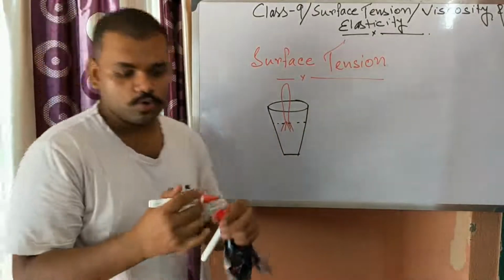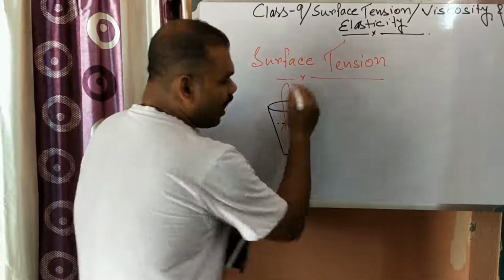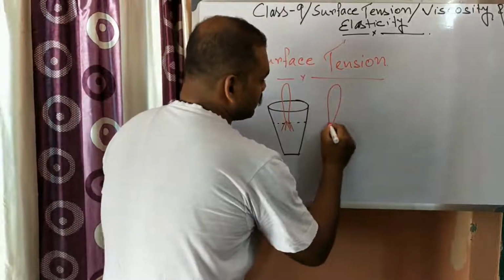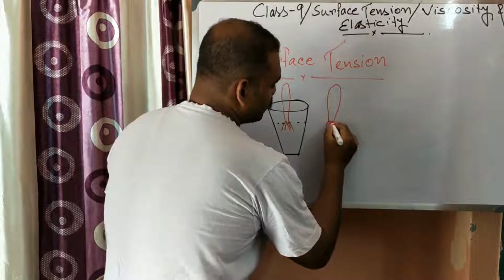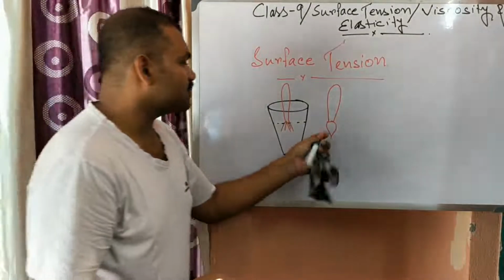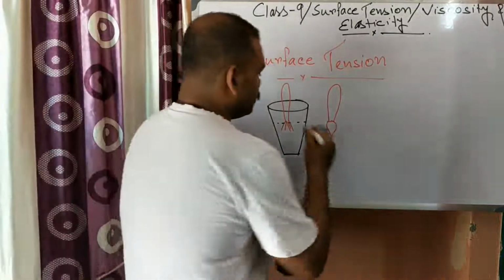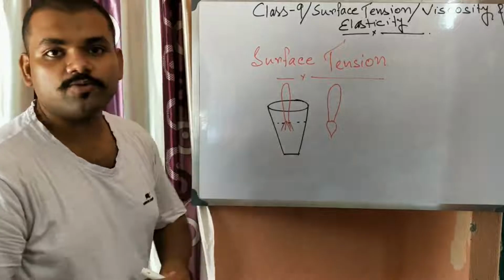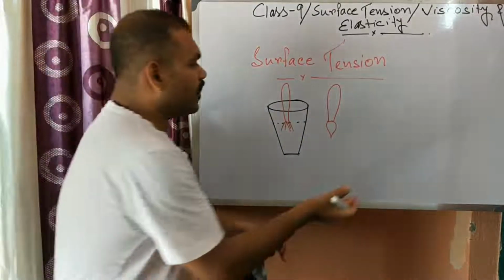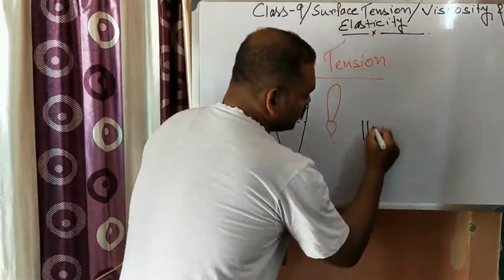The bristles are not close to each other, but whenever you take it out from the glass, what will happen? The bristles stick together to form this kind of structure. Why? Because when the bristles are deep in the water, there is water all over, but when you pull it up, a thin film of water forms in between the bristles.